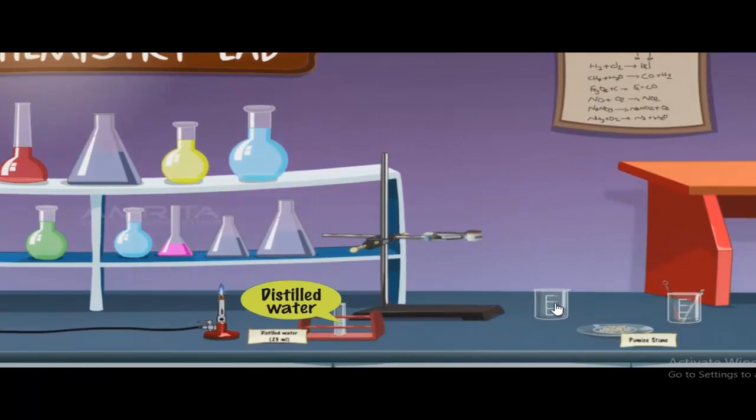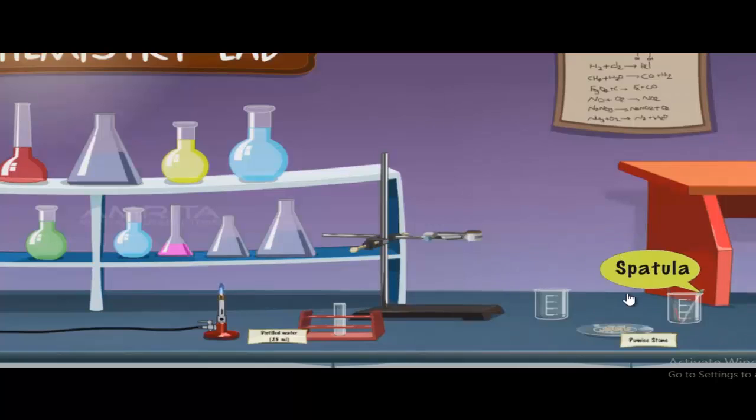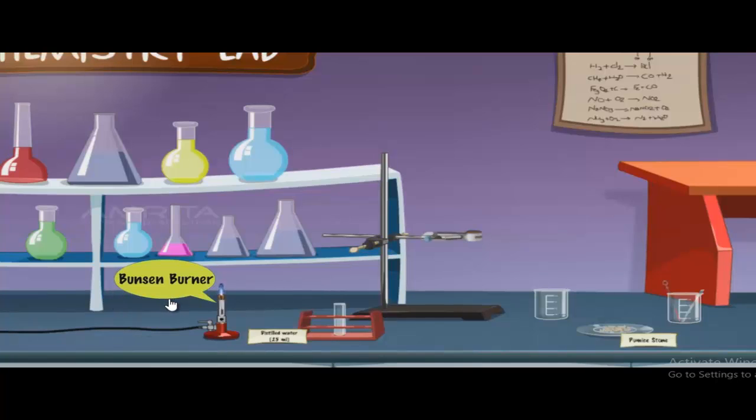Boiling point of water. For this we need distilled water, a beaker, a thermometer, a spatula, pumice stone, a stand with clamp, and a Bunsen burner.